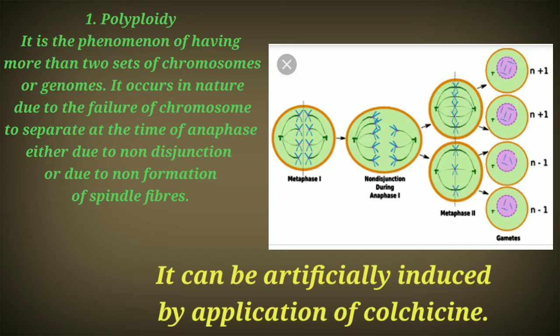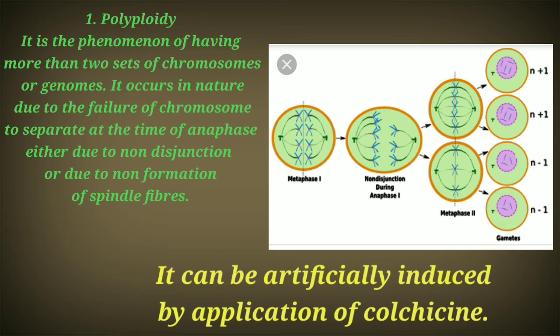But here, due to some kind of non-disjunction, the chromosomes in the cell fail to separate, and in that way we get more than two sets of chromosomes in a cell or in the total genome. The genome means the total set of chromosomes in the cell. That may also happen due to non-formation of the spindle.